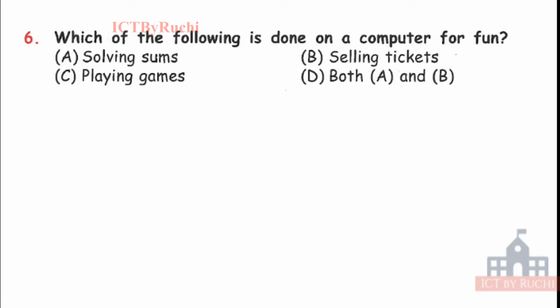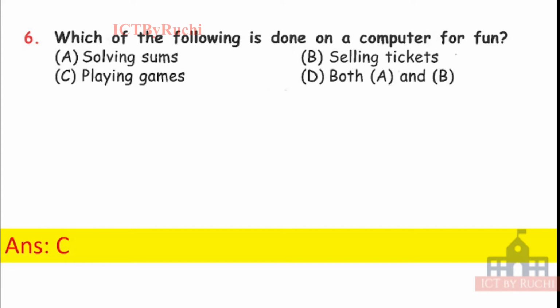Next question, which of the following is done on a computer for fun? A, solving sums, B, selling tickets, C, playing games, D, both A and B. Give me the answer quickly. Answer is C. Playing games is done on a computer for fun. It's because solving sums is for education, and selling tickets is a business.